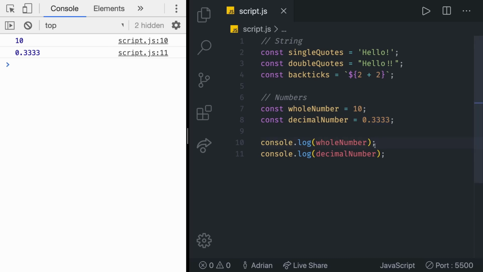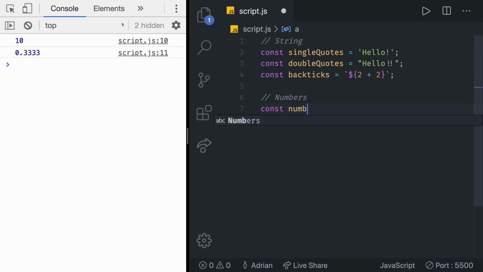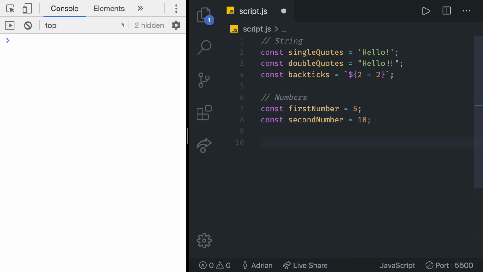There are many operations for numbers. For example, multiplication, division, addition, subtraction, and so on. So let's try to do some of them. In here, I'm going to create a const, let's say firstNumber. First number is going to be 5. And then let's say const secondNumber is going to be, let's do 10. Great. In there, we are going to create a new constant, which is going to be a result. So we just created a constant variable with the variable name result. In there, we'll play with operations a bit. So let's try firstNumber plus secondNumber to see what we get.